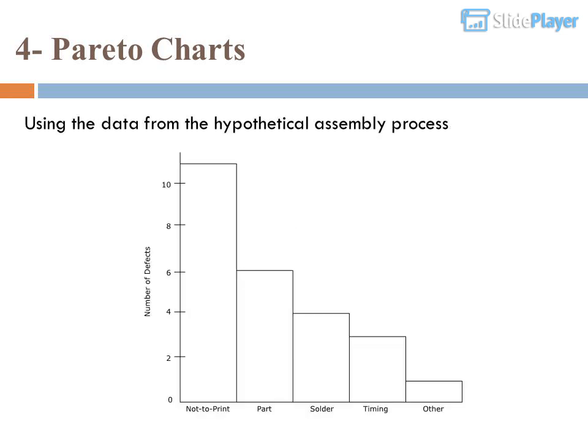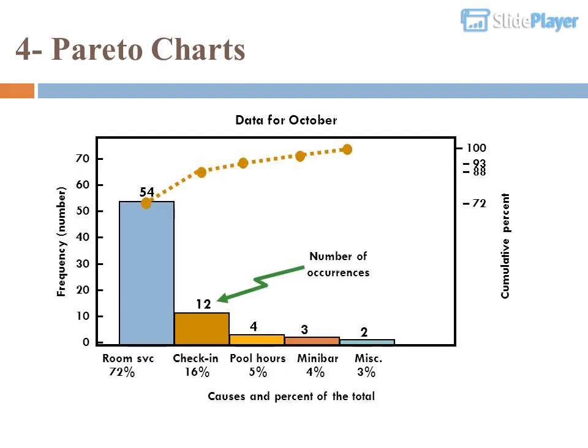Pareto charts, using the data from the hypothetical assembly process. Data for October. Frequency, number of occurrences, causes and percent of the total, cumulative percent.